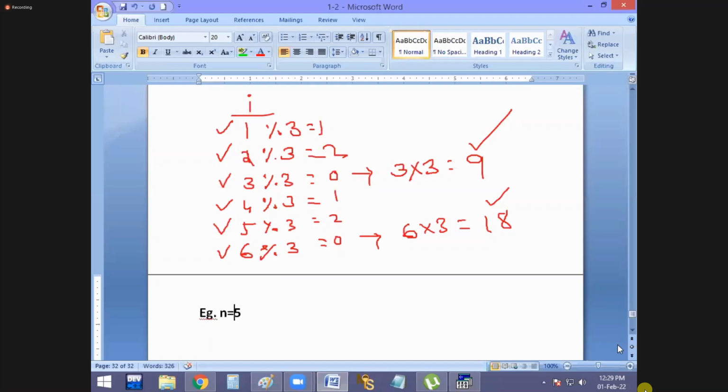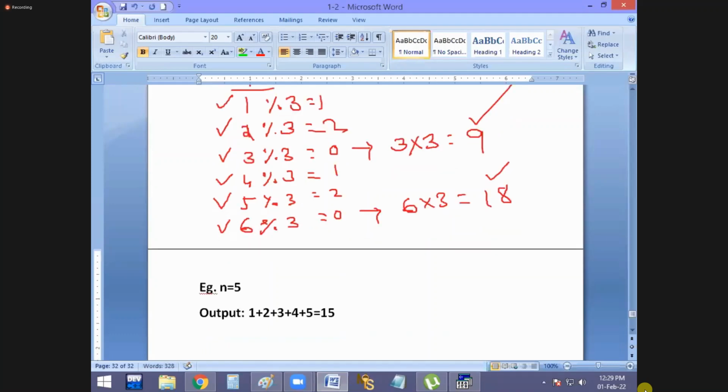It is your program, n value 5. The required output is this: 1 plus 2 plus 3 plus 4 plus 5, answer 15. Same to same output you have to print, including this one also. How is 15 coming? By adding, that also you have to print. You have to print the series as it is on the screen. It is the first example.